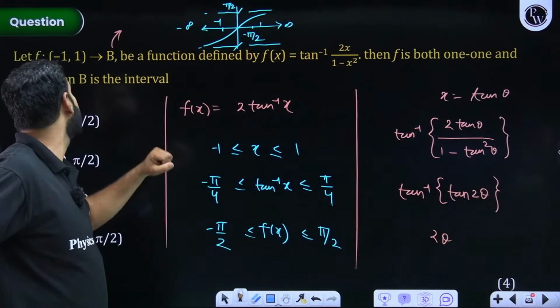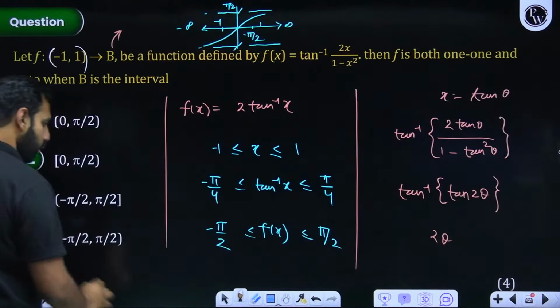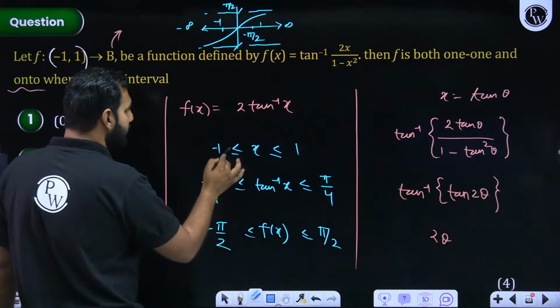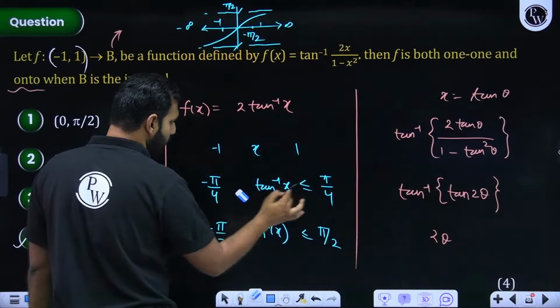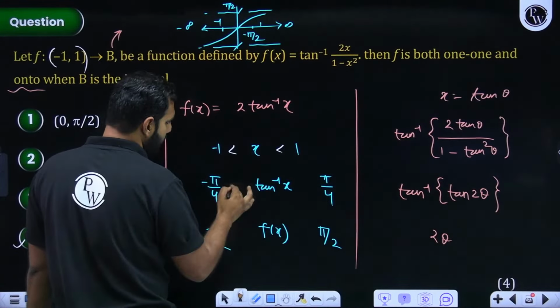They have used, okay, I'm really sorry, I did not see this. They are using open here. So the answer is option D, open. Let me make that correction here. They did not include minus 1 and 1. Had they included it, it would have been closed, but they did not include it. And if they did not include it, it will remain like this.